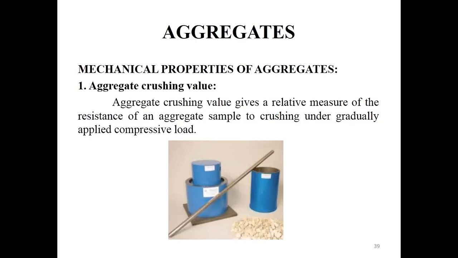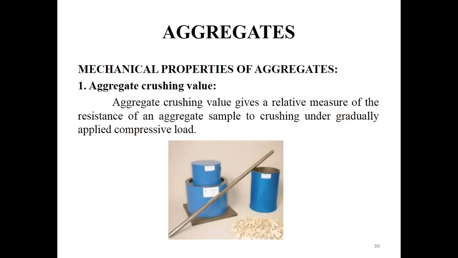For that 20 mm penetration, the load will be applied over the sample for a period of 10 minutes. After that, the sample will be crushed. The crushed sample is then passed through the 2.36 mm IS sieve and weighed. Then the load required for the 10% fines will be found.